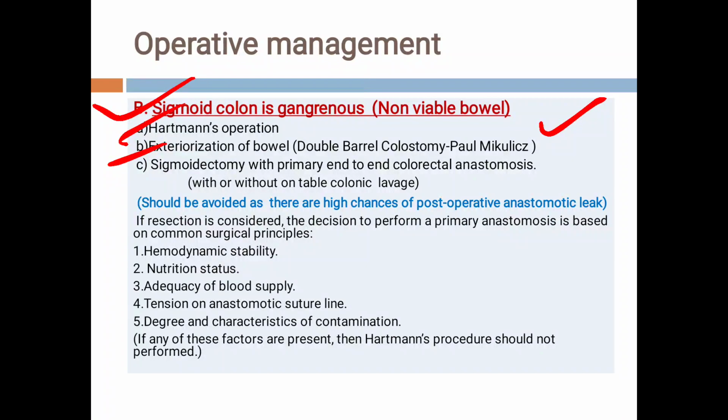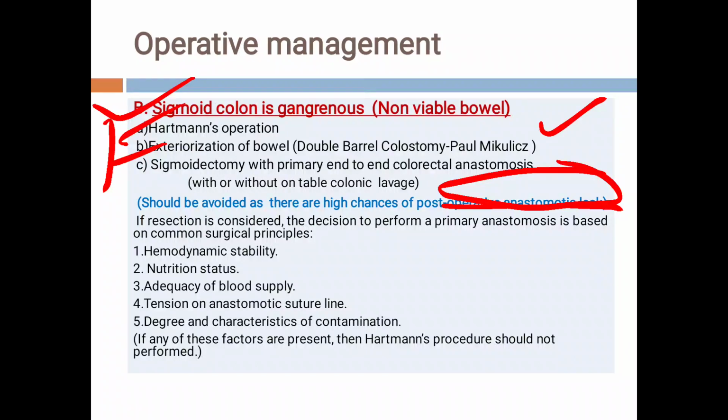But students, the patient is usually not prepared in emergency cases and primary anastomosis is avoided because there are high chances of post-operative anastomotic leak. Now, if resection is considered, the decision to perform a primary anastomosis is based on common surgical principles. So if the patient has gangrene of the colon, we have removed the colon and adopted one of these procedures. The third procedure is primary end-to-end colorectal anastomosis.